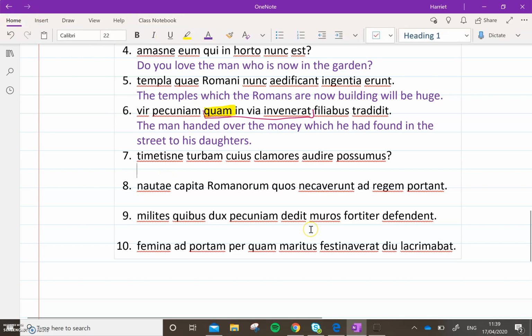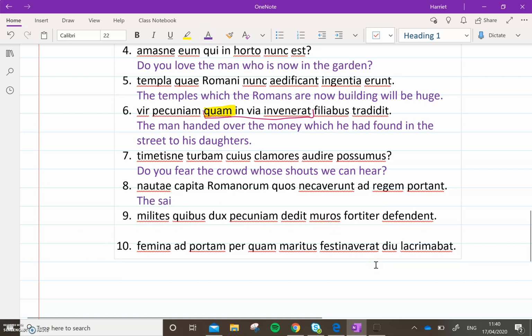Right, here we go. So, question, do you fear the crowd? Okay, quos, genitive. So, of which, or you could say, whose, clamores, shouts, possumus, we can hear. If you wrote, do you fear the crowd of which the shouts we can hear, that's fine, it just sounds a bit strange. Number 8, have a go and pause the video.